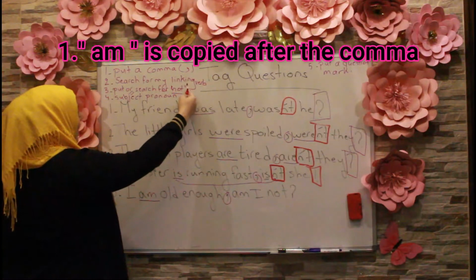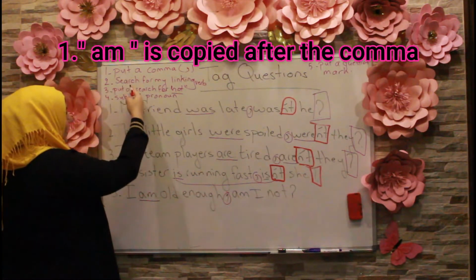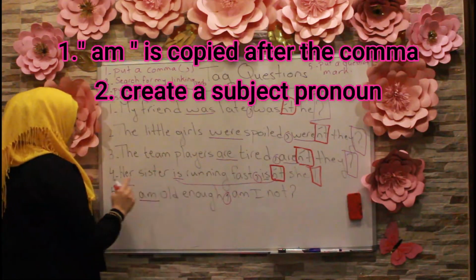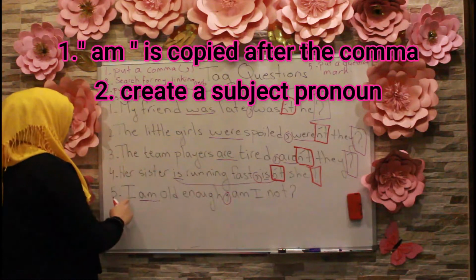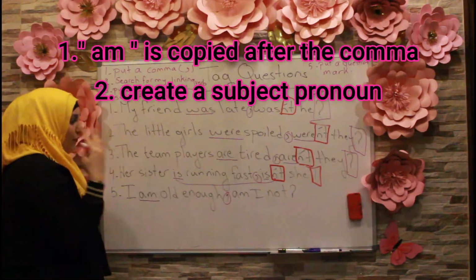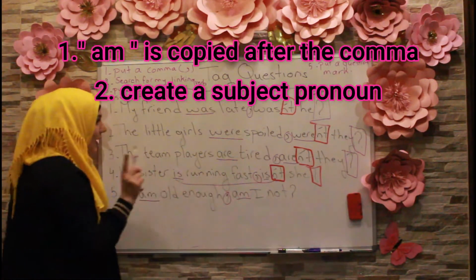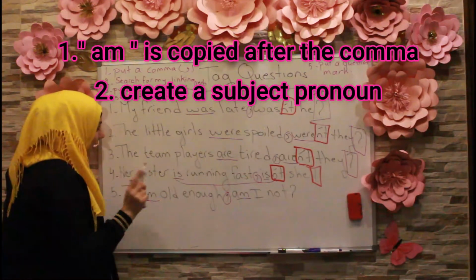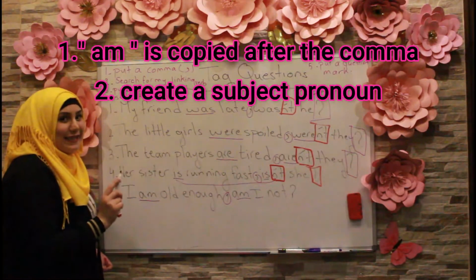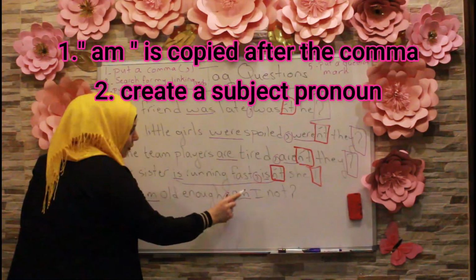Am, I copy it as it is, and I skip this one. What do I do? I replace step 3 and 4. I just switch them. So I have to search for my subject pronoun, which is here I. So I write it as it is as step number 4. So am is my verb. I do not put not here. Even if it's in the positive form, I know I have to change it into the negative, but not directly after the linking verb, or helping verb.